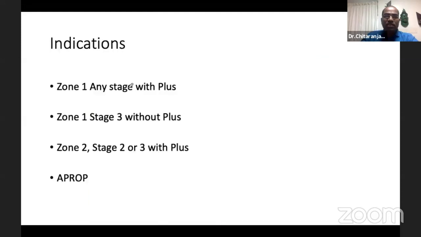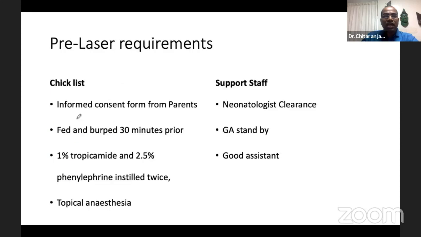Doing laser in ROP: zone 1 any stage with plus, zone 1 stage 3 without plus, zone 2 stage 2 or 3 with plus, and aggressive posterior ROP. So friends, informed consent form is a must because so many MLC medico-legal cases are coming. Topical anesthesia is sufficient to do barrage for ROP. Support staff, a good neonatologist clearance, general anesthesia standby is needed, and a good assistant actually helps us.